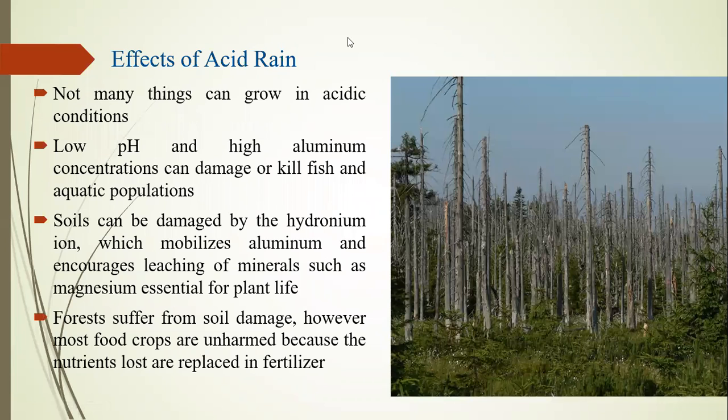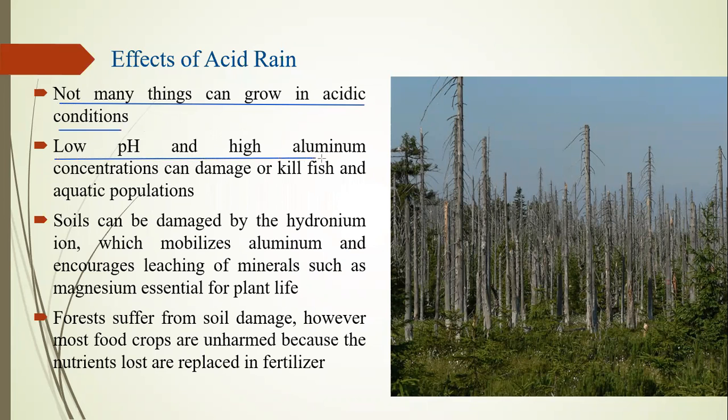Effect of acid rain. What is the effect on our atmosphere during acid rain? Not many things can grow in acidic conditions. When the acidic condition is very high, growth in our environment drops because acid is a highly corrosive material and it stops the process in our ecosystem, so it does not grow well in any part of our atmosphere.